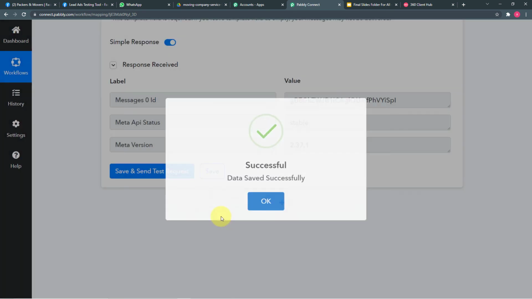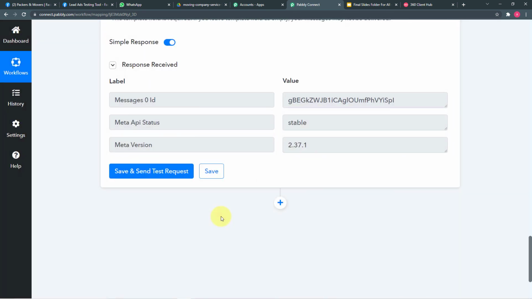Our automation is completed. Now let me tell you one more important thing: you can make this workflow or automation run 100 times in a month with the help of Pabbly Connect's free account, because Pabbly Connect's free account provides you 100 free tasks for every new month. So if 100 tasks are sufficient for you, you can use Pabbly Connect for free forever.